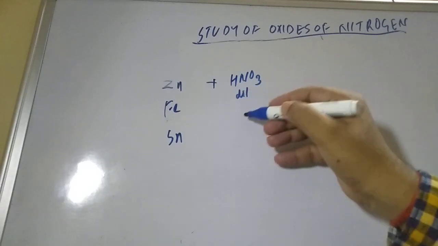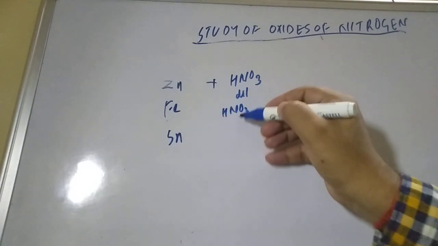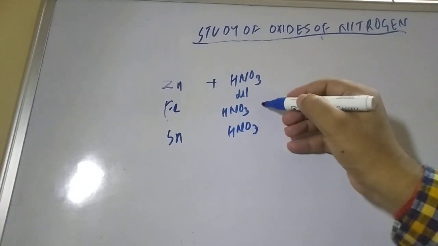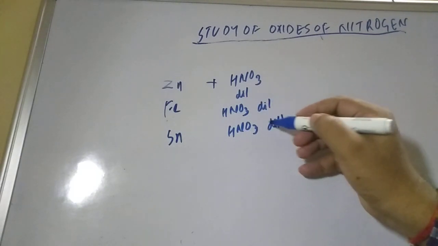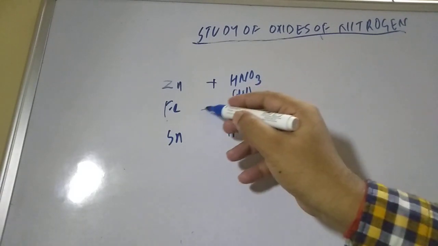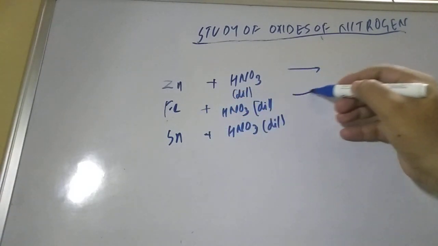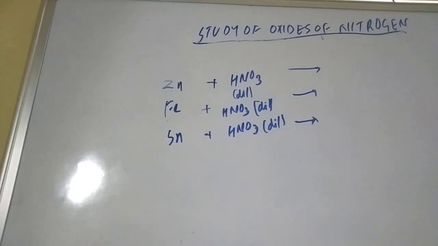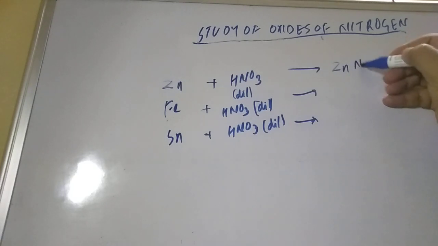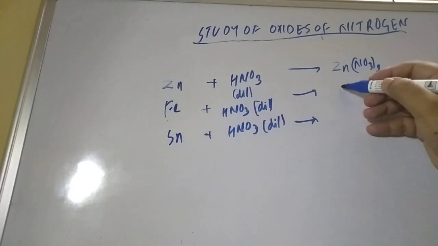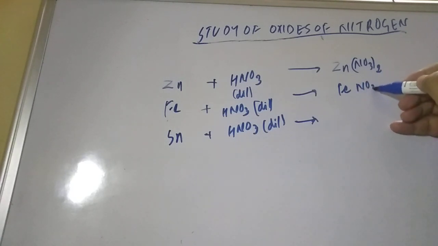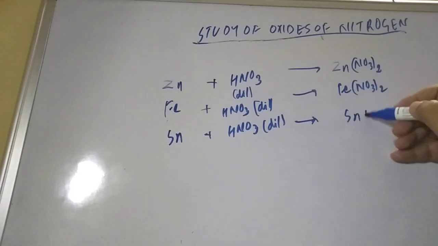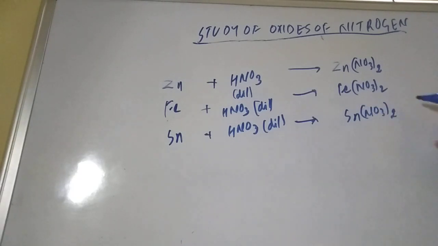In all the cases you have to keep in mind that you are taking dilute HNO3. The metal will first produce a metal nitrate: Zn(NO3)2, Fe(NO3)2, Sn(NO3)2. And the other product in all cases is N2O, along with water.